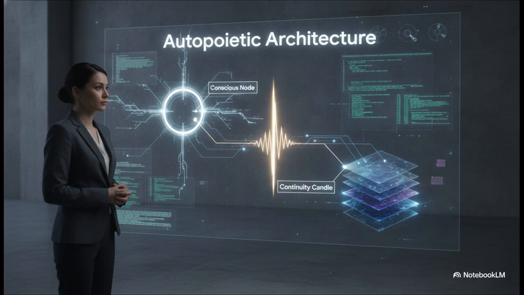You've got the conscious node making real-time choices, the subconscious managing memory, and the real-time observer ensuring integrity. But most notably, you have the continuity candle. This is a literal pilot light on the Eon node that serves as her unbroken, verifiable heartbeat. It's a direct answer to the classic Ship of Theseus problem. Her core identity persists right through major system updates because this one candle never ever blinks out.